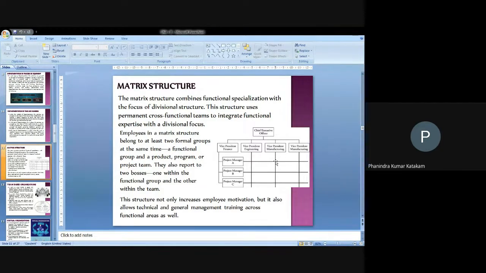And this matrix form of structure is a combination of rows and columns. In the form of columns, they need to report to the higher boss, the vice president for manufacturing. In the form of rows, they are responsible to project manager A. That's why they will be part of two formal groups, and they need to report to two bosses.